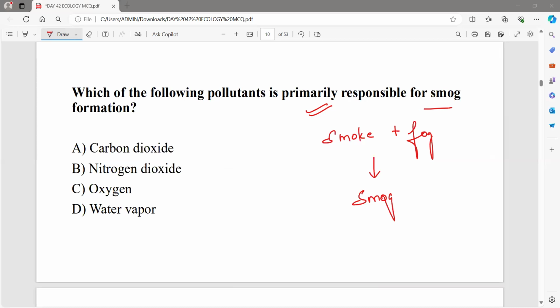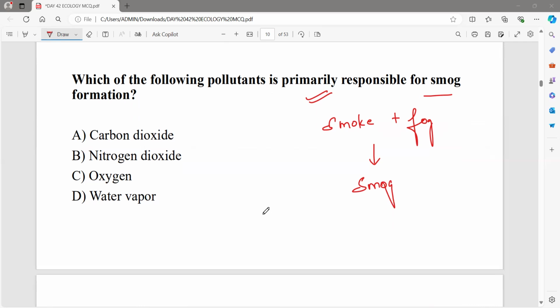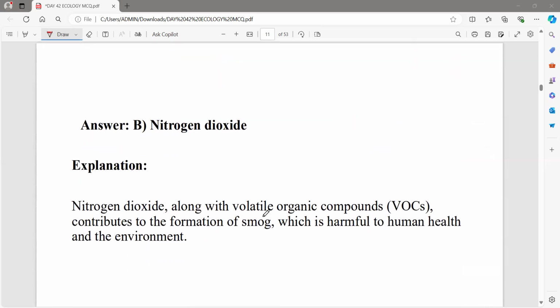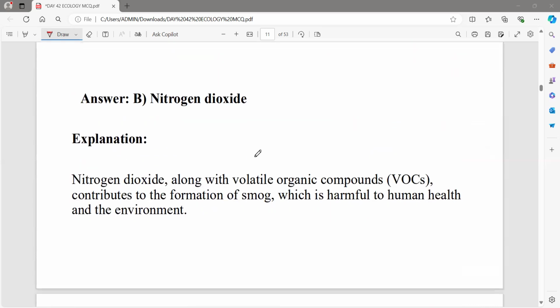The pollutant which is majorly responsible for smog is nitrogen dioxide. Along with some volatile organic compounds, this contributes to smog, which is harmful to human health and the environment, obviously.